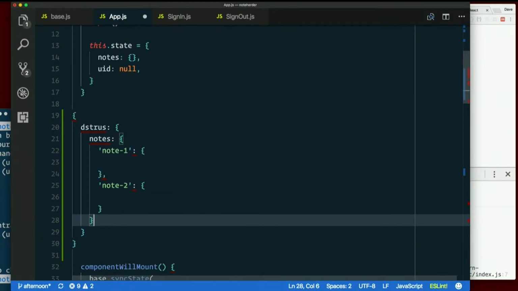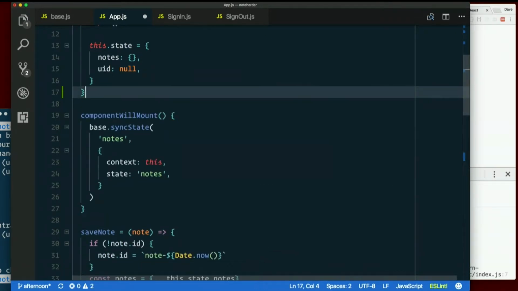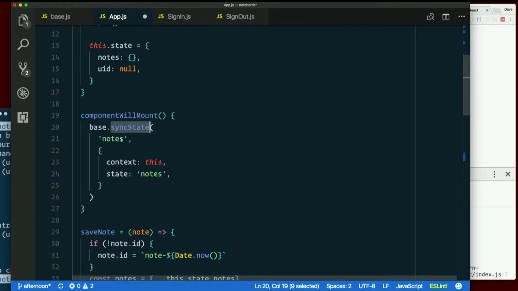So how do we do that? We can keep our state the same inside the app, because you're only going to have one notes collection at a time. So when we sync it with Firebase, we should just sync it with a different endpoint. So when we sync state, remember this is how we say which piece of state from our application, and this is how we say where in Firebase it goes. And we said these are like paths. So instead of saying something like, username dot notes, it would be, well, it's UID, right? Something like UID/notes, except the actual UID, right?